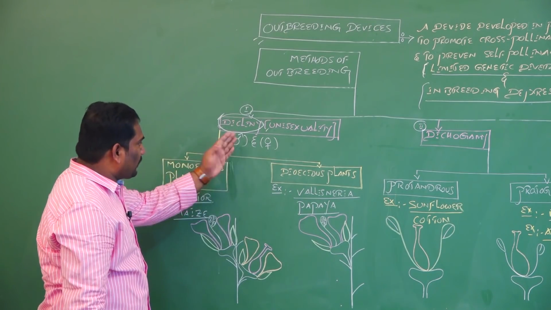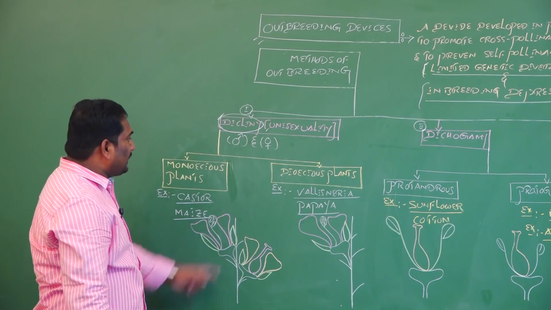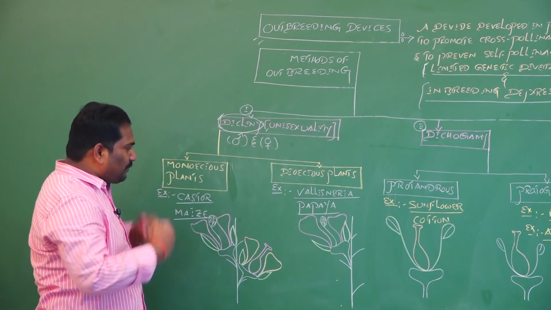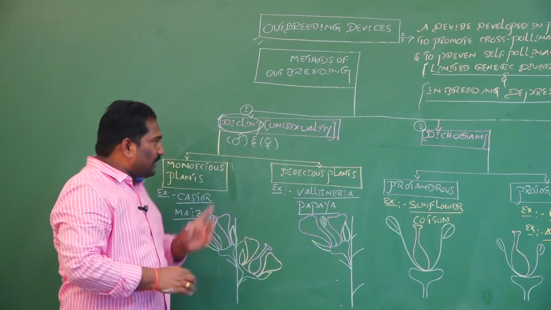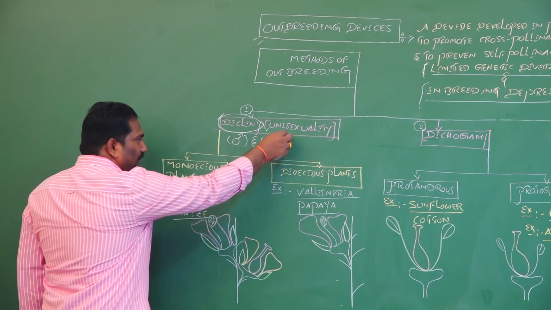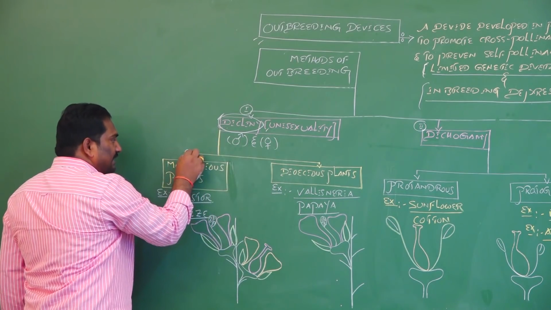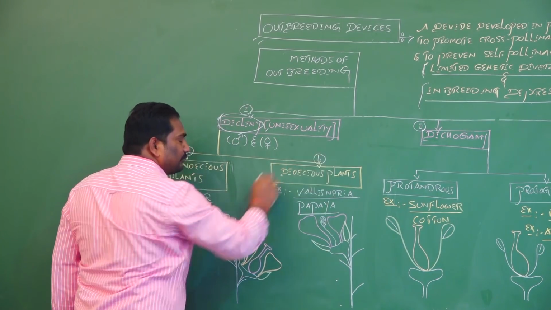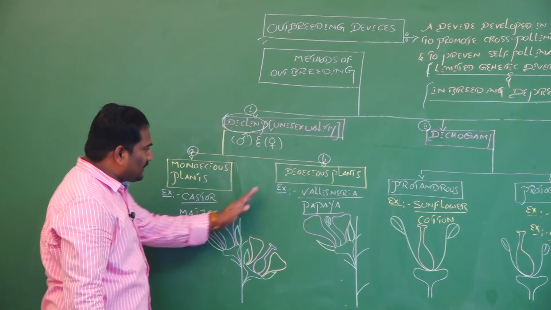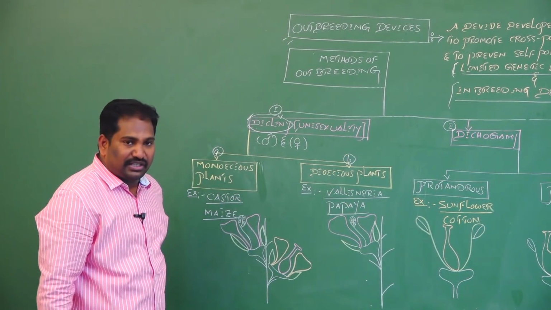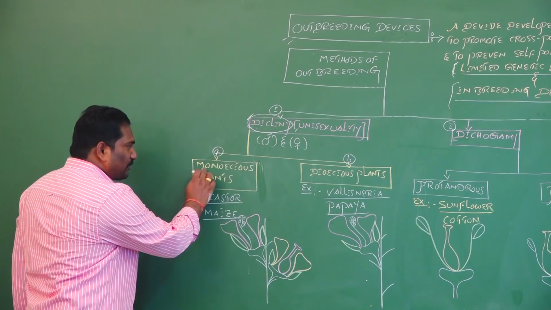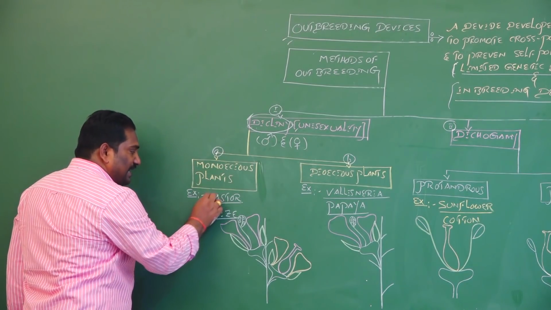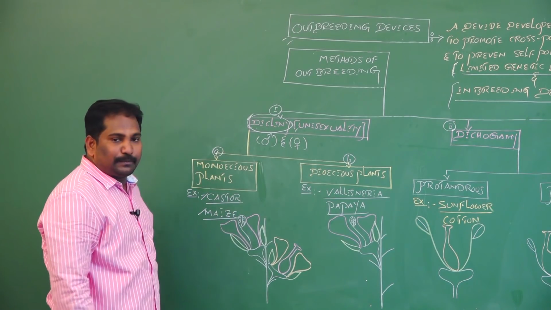These unisexual flowers may be present on the same plant body or on different plant bodies. Because of this, dicliny is of two types: monoecious and dioecious. The best examples of monoecious plants are castor and maize.